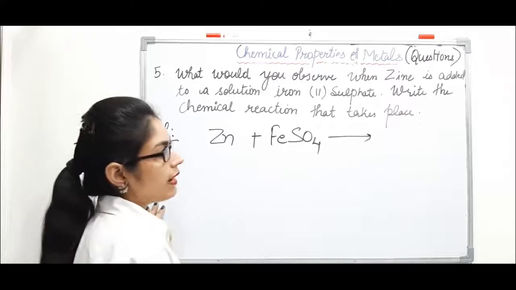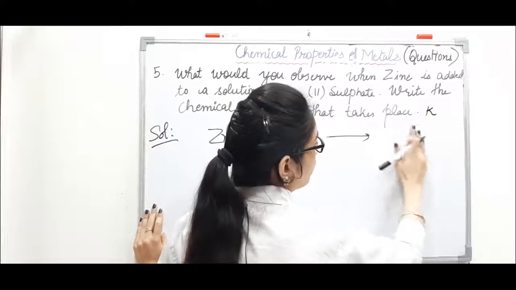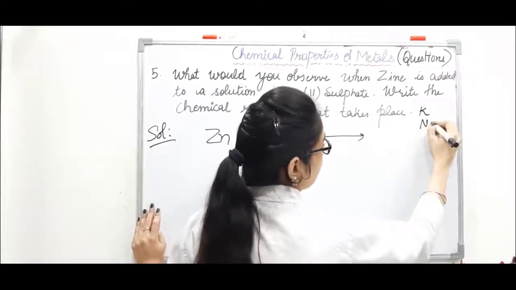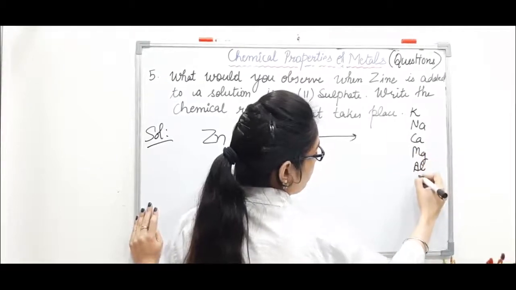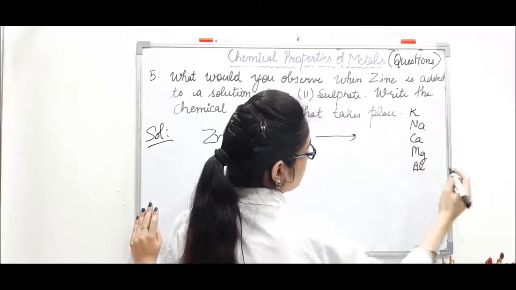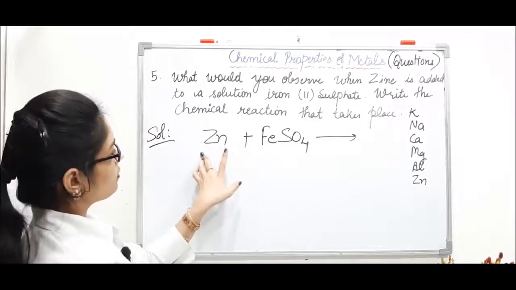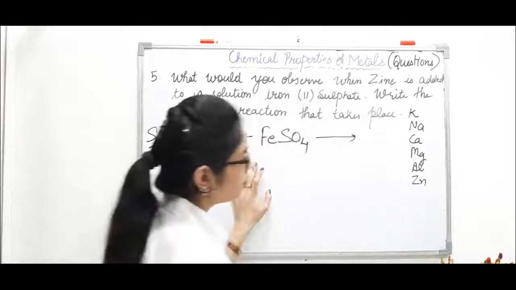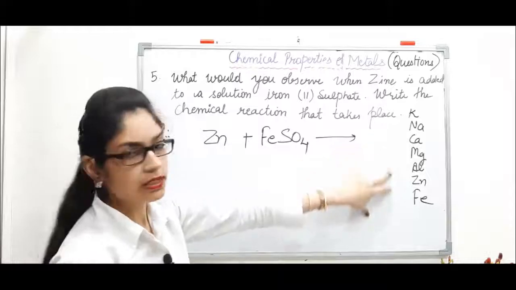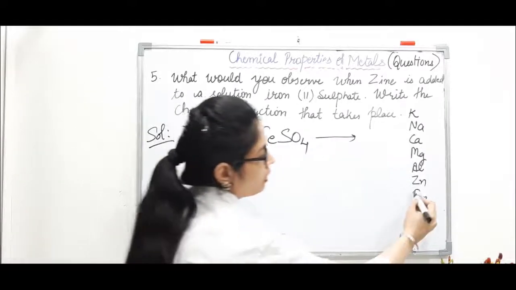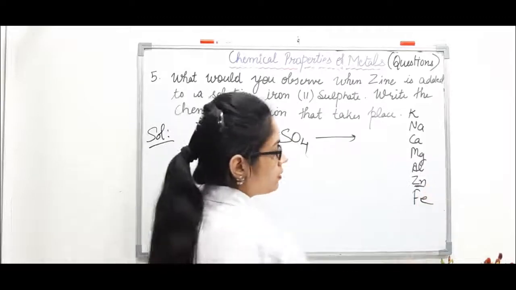So let's write the reactivity series. The same way you can write the reactivity series. You need only zinc and iron, so we will write till iron. From the reactivity series, you can see zinc is above iron, which means zinc is more reactive than iron.